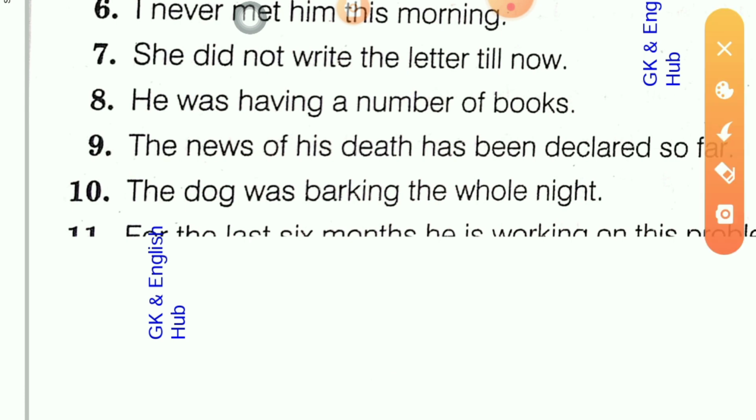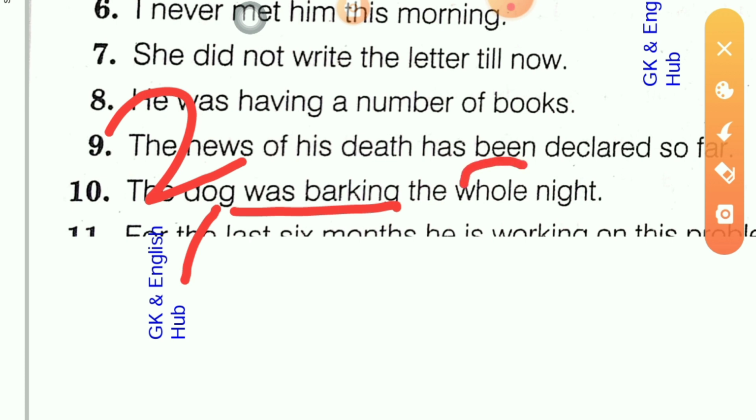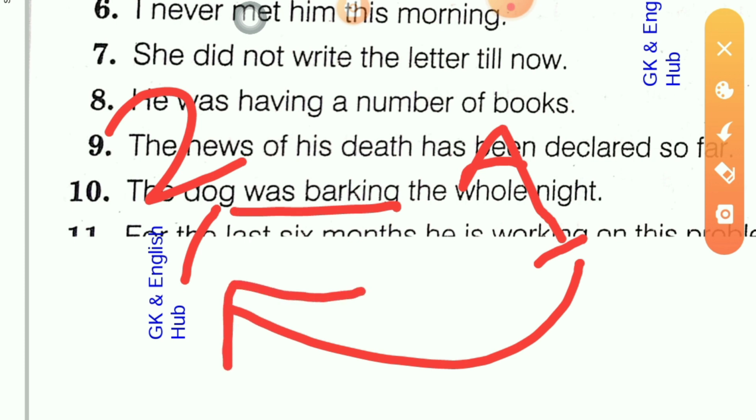Or there will be two events. At the time of one event, the other event is in progressive mode.